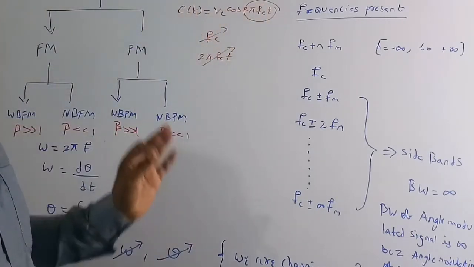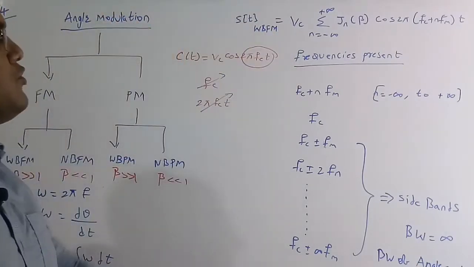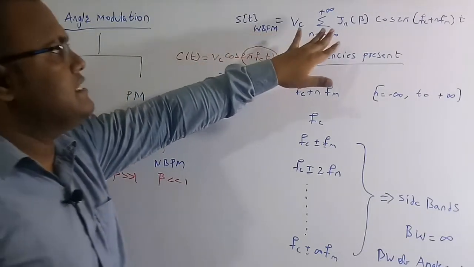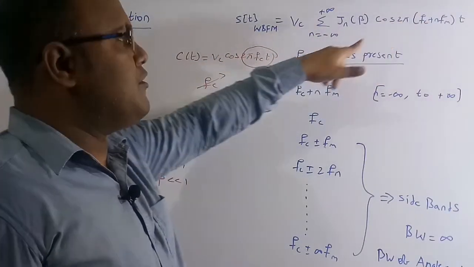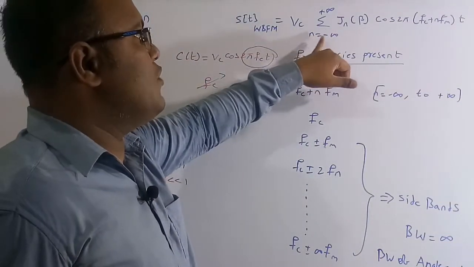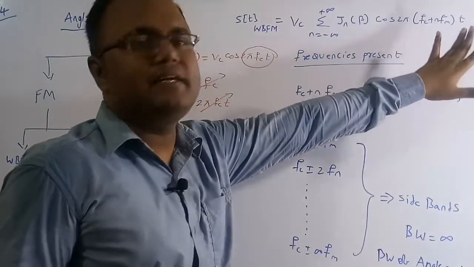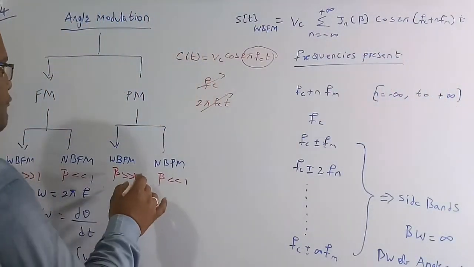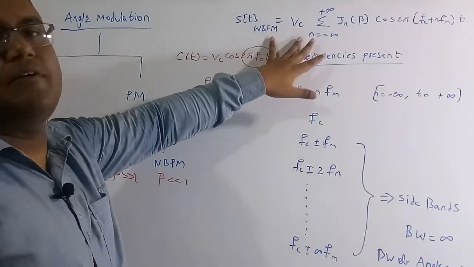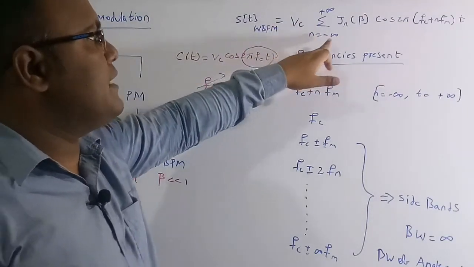Suppose I take S of t WFM. For the FM modulation signal, we take one signal, which is S of t wideband FM. This is the signal equation, which I have already told you in the previous example. Vc into the sum from n equal to minus infinity to plus infinity of Jn of beta cos 2 pi into (Fc plus n Fm) t. This is the wideband FM, the standard equation, where n goes from minus infinity to plus infinity.